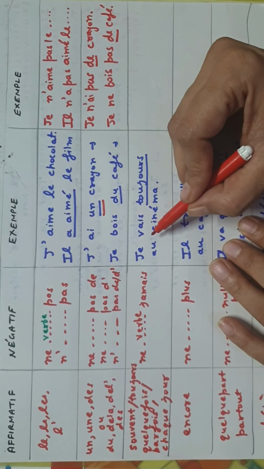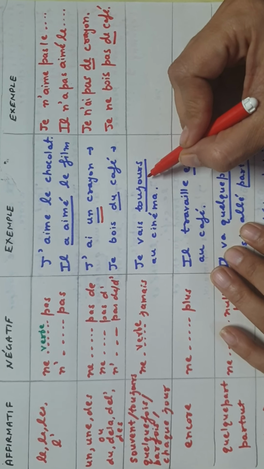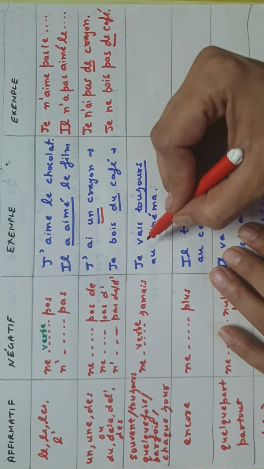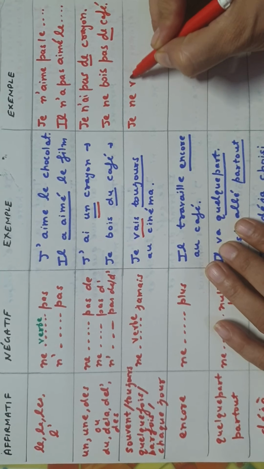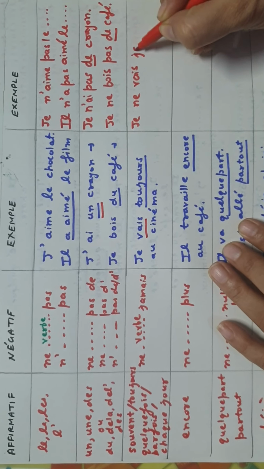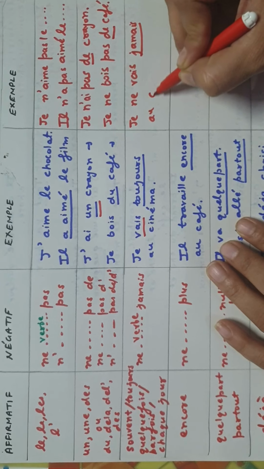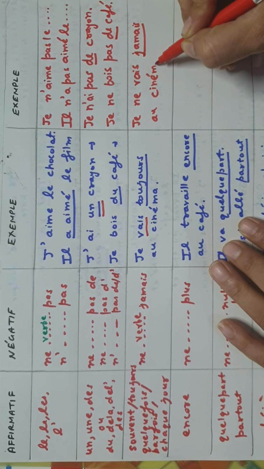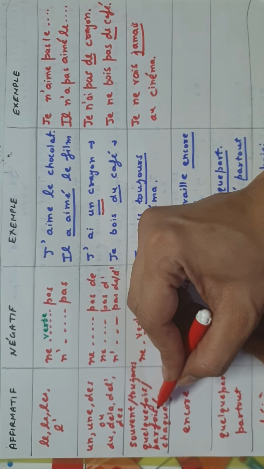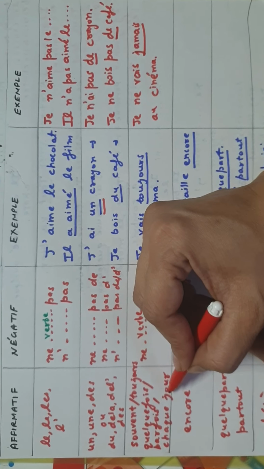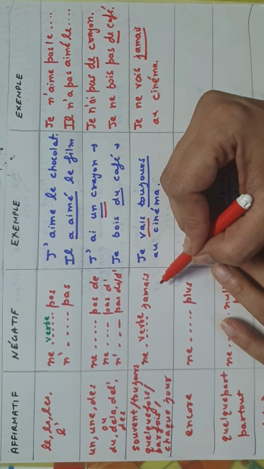For example, Je vais toujours au cinéma, here toujours has been used, so we will change it to ne jamais. Here vais is the verb, so before that I am going to put ne, and after vais I am going to put jamais. Je ne vais jamais au cinéma. So for toujours, souvent, quelquefois meaning sometimes, parfois also meaning sometimes, chaque jour meaning every day, for all these expressions the negative is ne jamais.